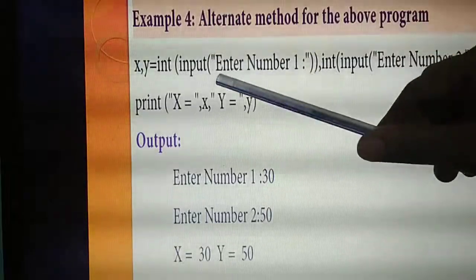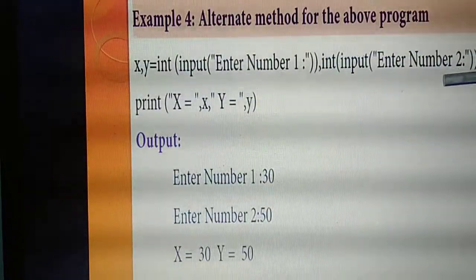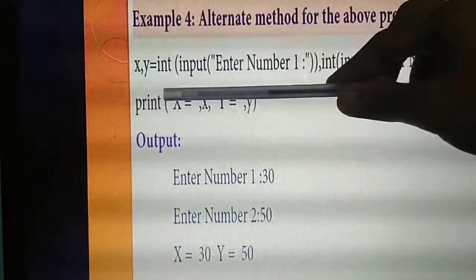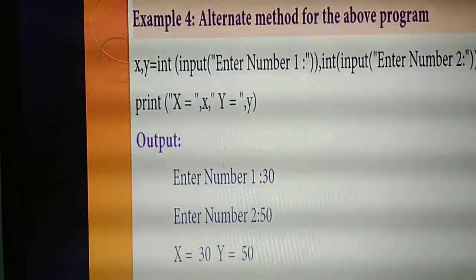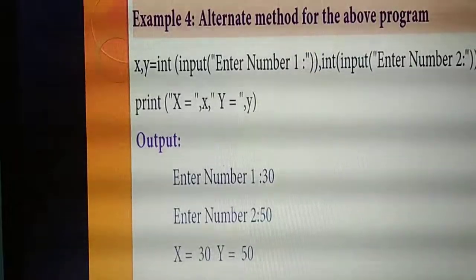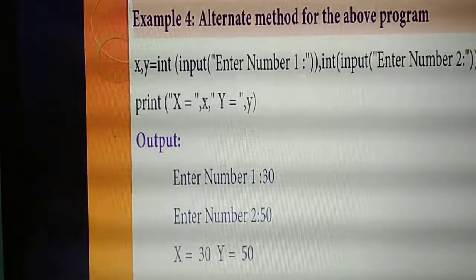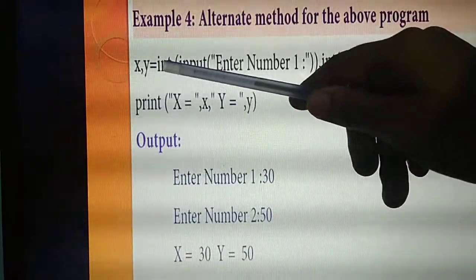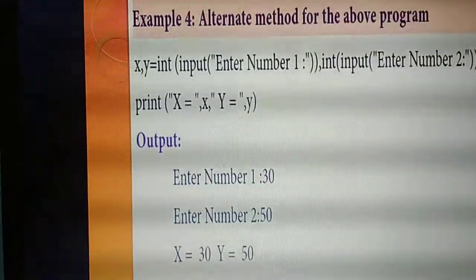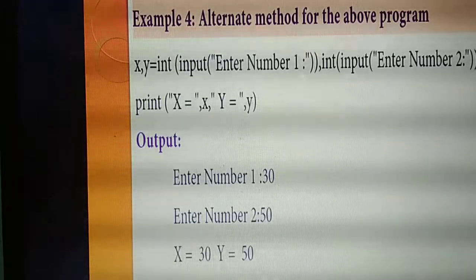Understand? So in the same line I am giving input of 2 numbers. In which variables? 2 variables. What are they? x and y. Okay. So now I need to print these 2 variables. For that, I am assigning these 2 variables, small letter x and y, to capital letter X and Y. Understand what's the meaning of this one?